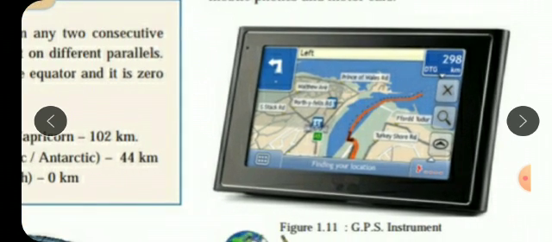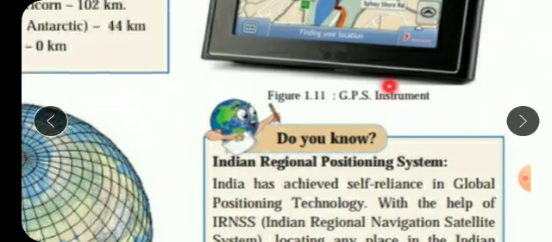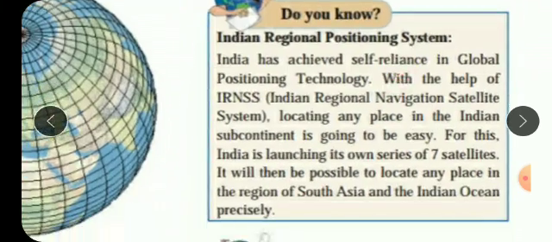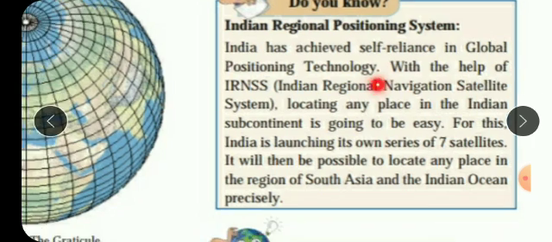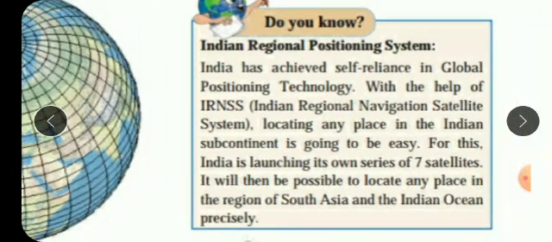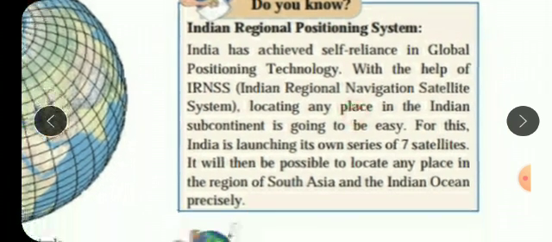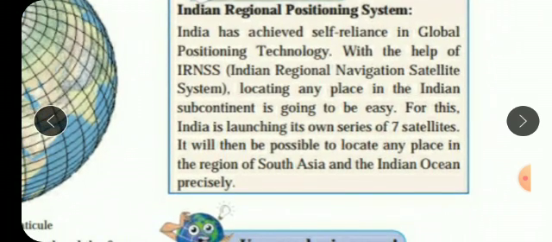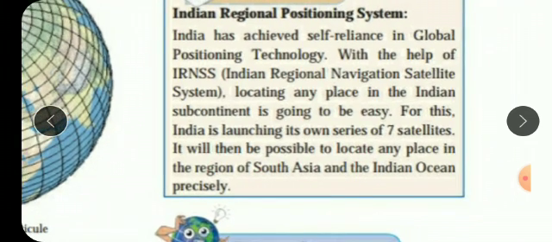Here it is clearly shown in the picture, isn't it? Google Maps. Do you know Indian Regional Positioning System? India has achieved self-reliance in global positioning technology. So with the help of IRNSS, that is Indian Regional Navigation Satellite System, locating any place in the Indian subcontinent is going to be easy. So for this, India is launching its own series of 7 satellite system. So it will then be possible to locate any place in the region of South Asia and Indian Ocean precisely.